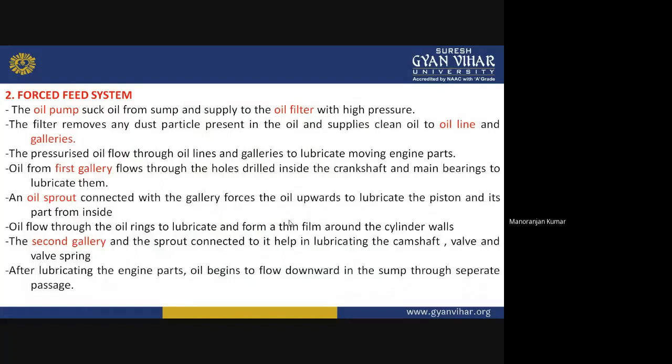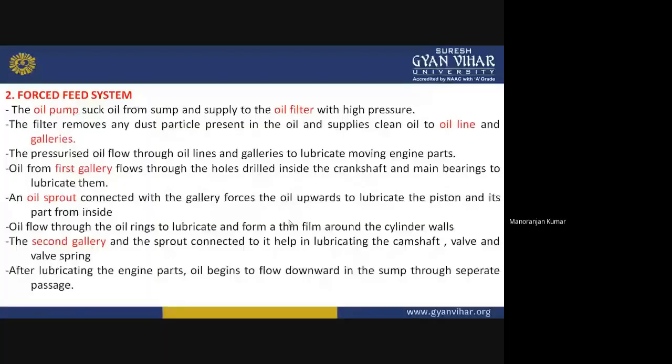An oil sprout connected with the gallery forces the oil upward to lubricate the piston and its parts from inside. Oil flows through the oil rings to lubricate and form a thin film around the cylinder wall. The second gallery and the sprout connected to it help in lubricating the camshaft, valve, and valve spring. And after lubricating all the engine parts, the oil begins to flow downward into the sump through separate passages.